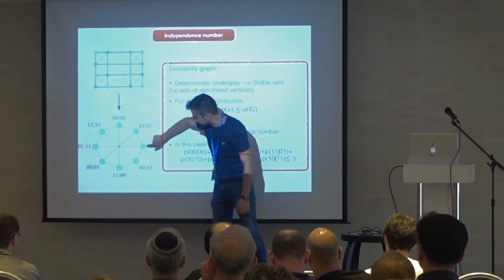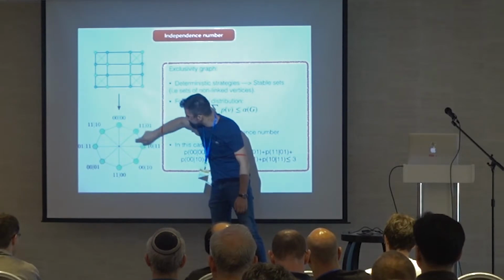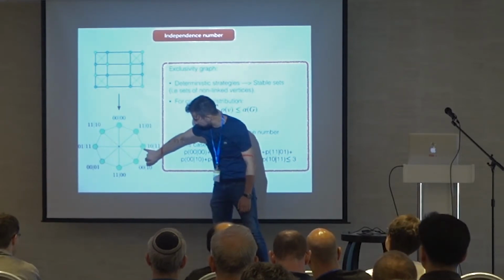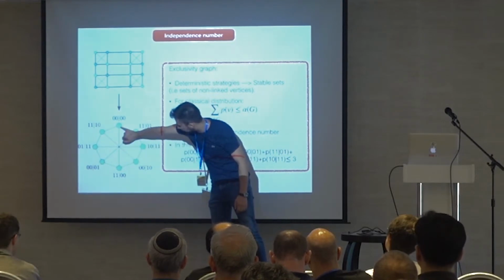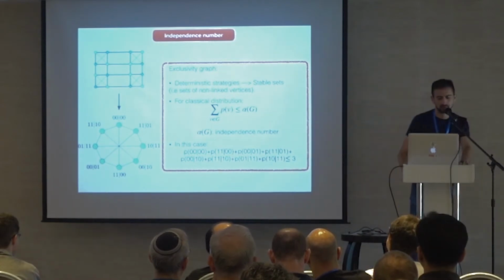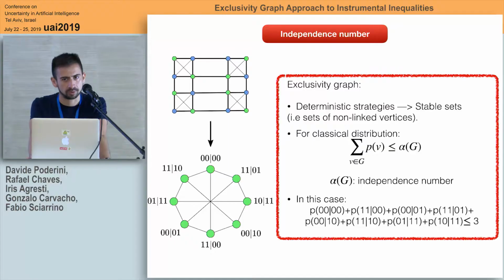But you can assign 1 to this one because it's not connected to this one. So you can assign 1 to this, not to this one because it's connected to this one, not to this one because it's connected to this one, but to this one. So at the end, you can have an independence number equal to 3, which corresponds to the classical bound with the deterministic strategies. The idea is to understand if we can also obtain the quantum bound by looking at this graph.